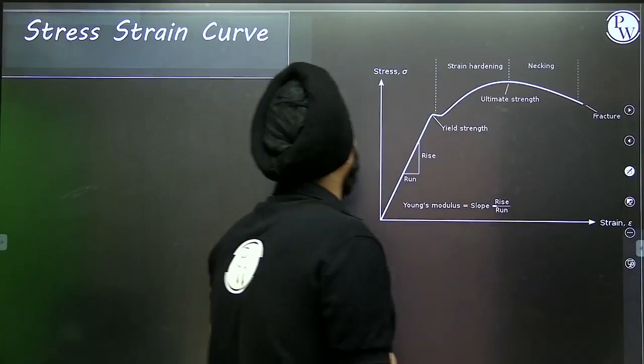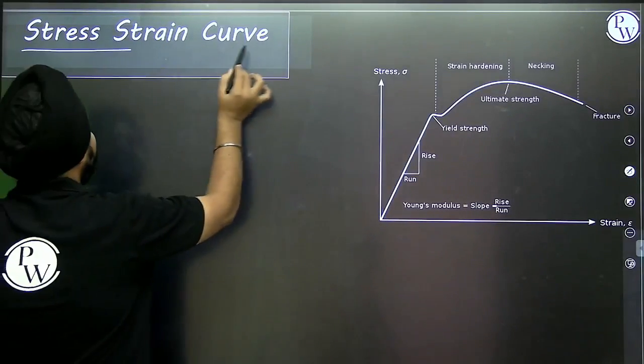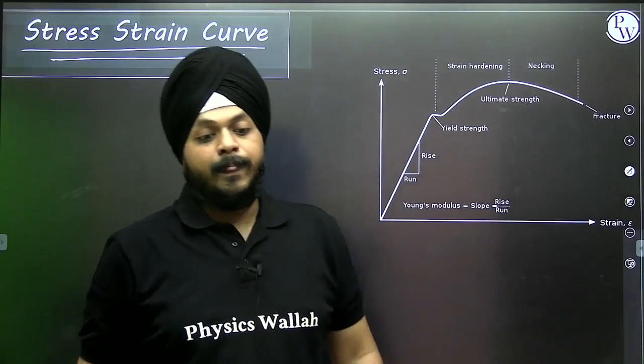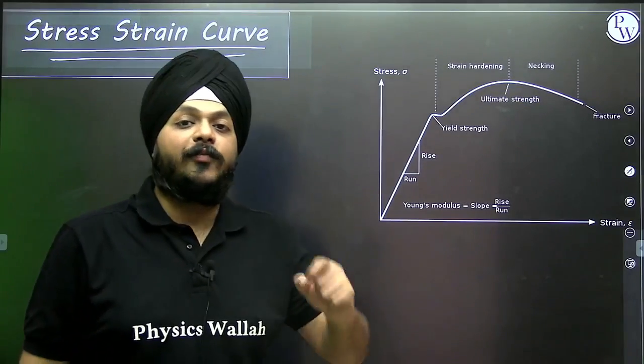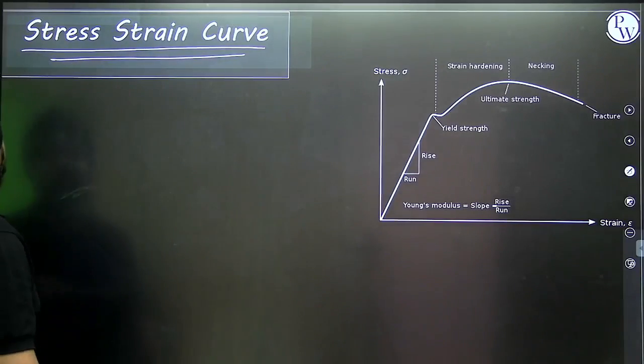Now let's move on to the stress strain curve, and to understand it we need to take one example, by showing which we are going to understand it in a convenient manner. Now let's have an example in front.